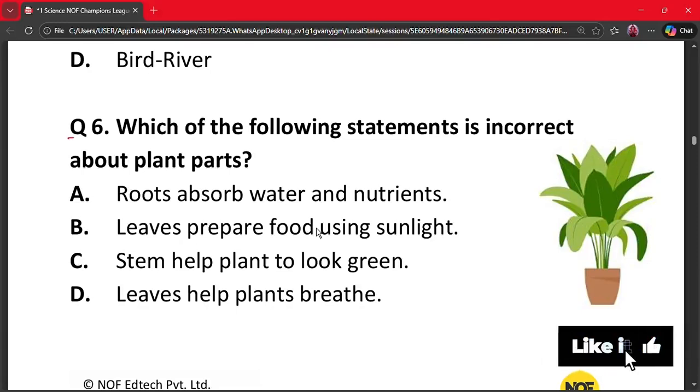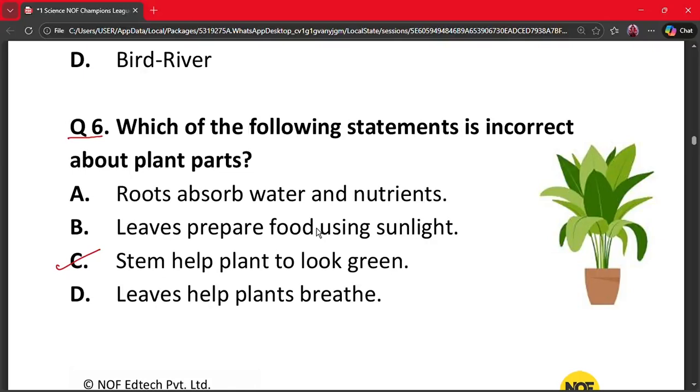Question number 6. Which of the following statements is incorrect about plant parts? A. Roots absorb water and nutrients. B. Leaves prepare food using sunlight. C. Stem helps plants to look green. And D. Leaves help plants breathe. The correct option is option C.